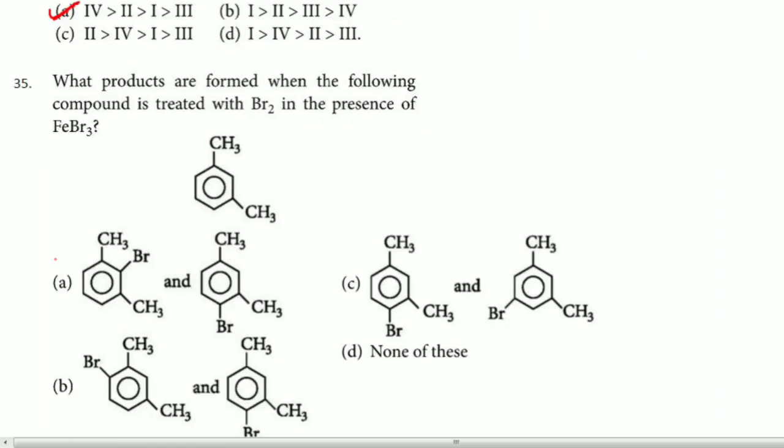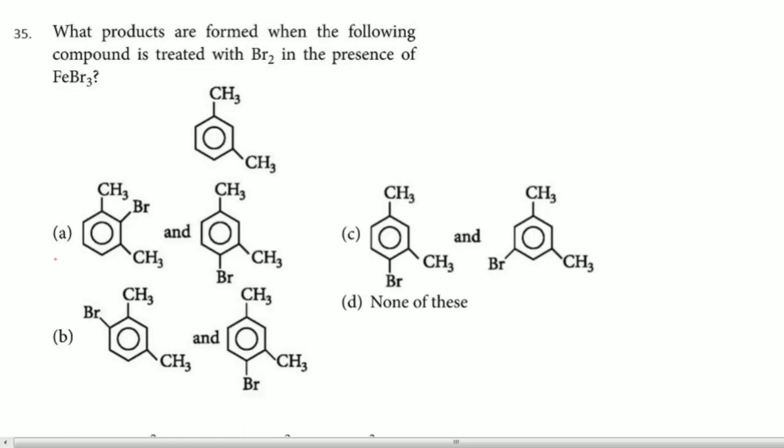35. What products are formed when the following compound is treated with Br2 in the presence of FeBr3? Br2 in presence of FeBr3 is nothing but, remember, bromination, because Br plus electrophile is going to form. Now the thing is, whether this position is active, or this is active, or this is active, because this is a meta position. So both are electron donating groups, hyperconjugation effect. This is not possible at all, either this or this or this.